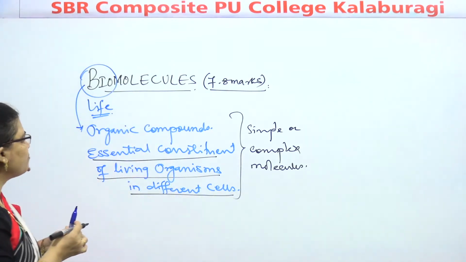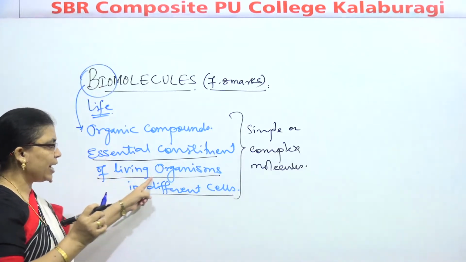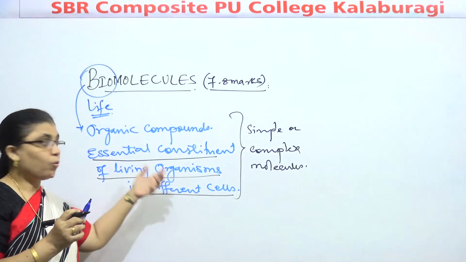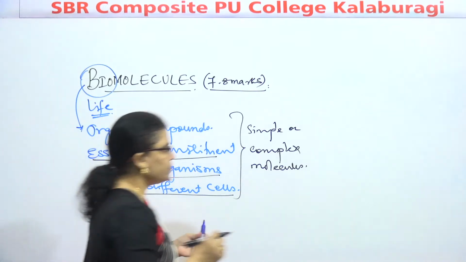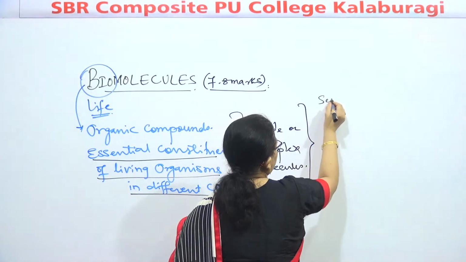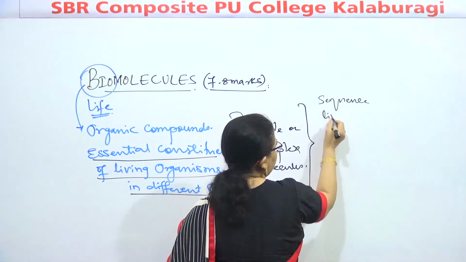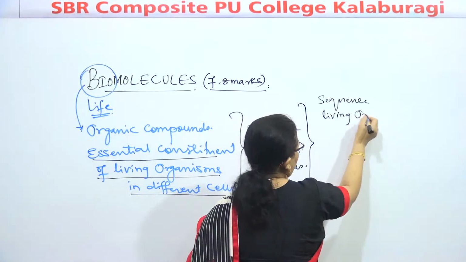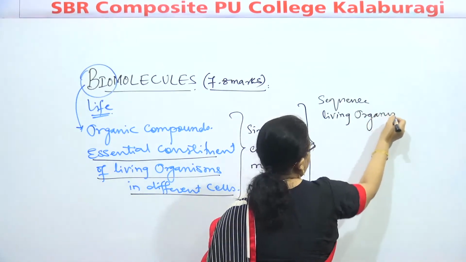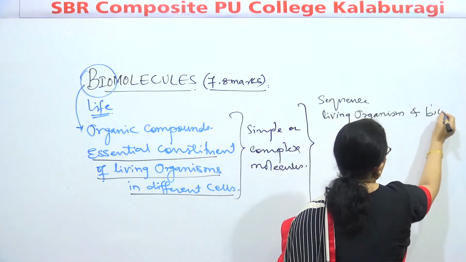It means that somewhere we are making one sequence between biomolecules and living organisms. What is that sequence? It is a sequence which correlates living organisms and biomolecules.